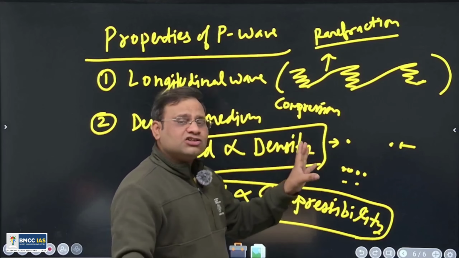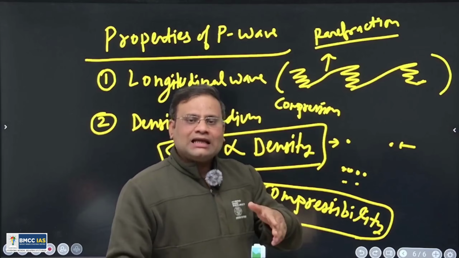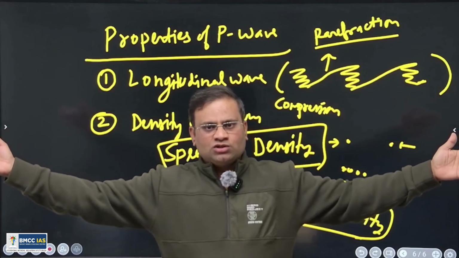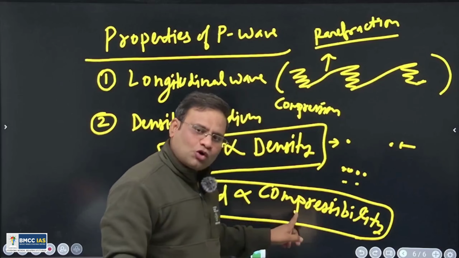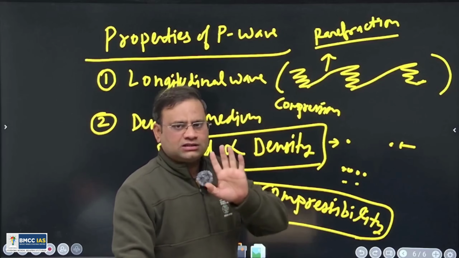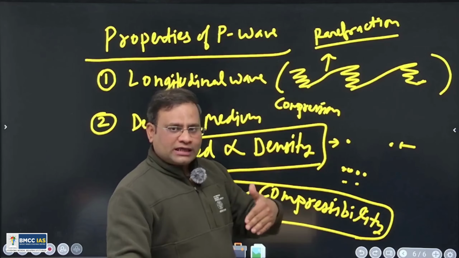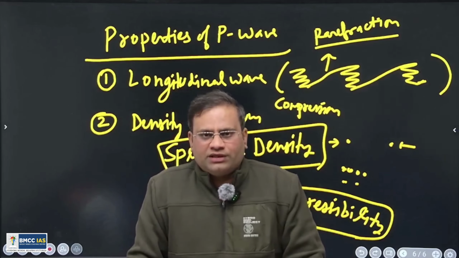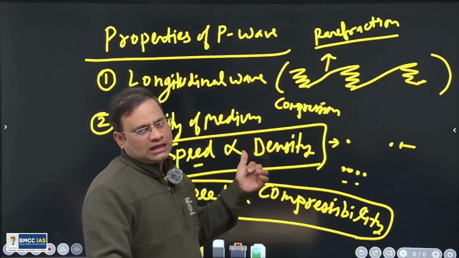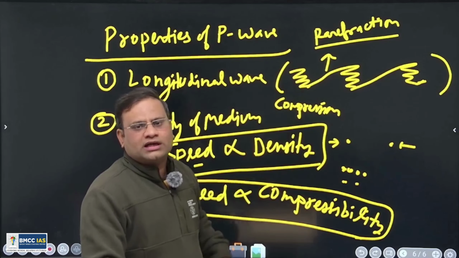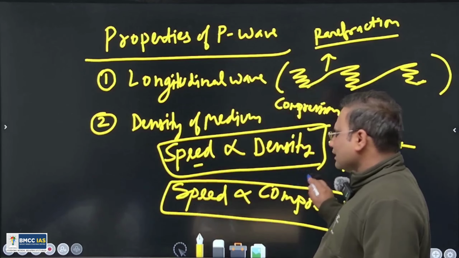So definitely it is the solid that has more compressibility. Liquid has less compressibility, and for gas, as the atoms are very much away, it is difficult to bring them closer. So compressibility of solid is maximum, then liquid, then gas. Same thing for density. If density is more, like solid is more dense as compared to liquid, the P wave travels faster in solid, then slower in liquid, then further slower in gas. So the speed of the P wave is dependent upon density and compressibility.